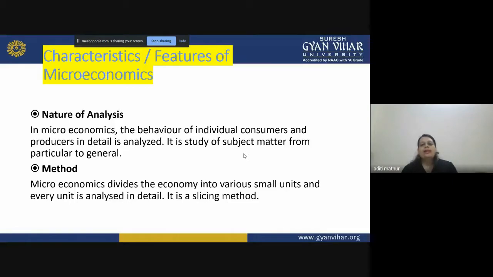In microeconomics, the behavior of the individual customer and the producer is analyzed in detail, right? So the behavior of an individual customer like you or me, and the producer. What is the behavior of a customer when prices rise or when there is a discount opportunity? How does he react in that situation? Does he buy the same quantity, or does he increase or decrease his quantity?